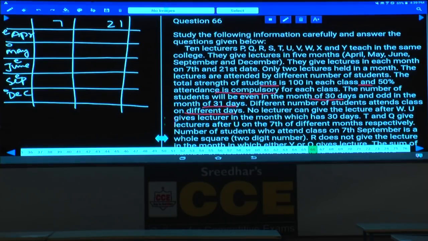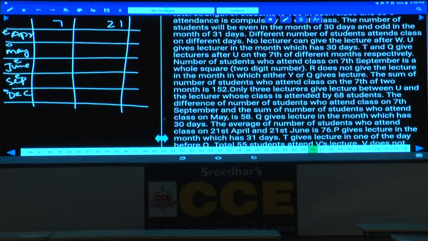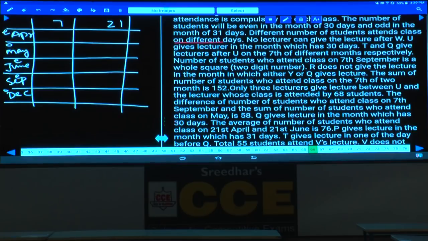So far we have discussed the description part. From here onward, the conditions start. No lecture is given after W, so W must be at the last, which is December 21st. Hence W gives a lecture on December 21st.